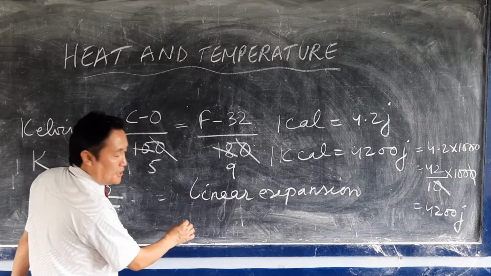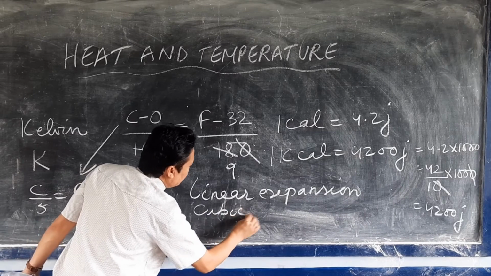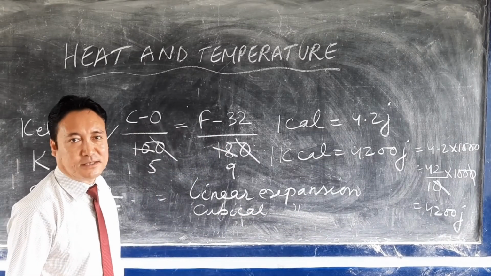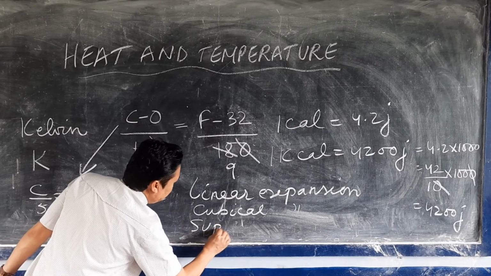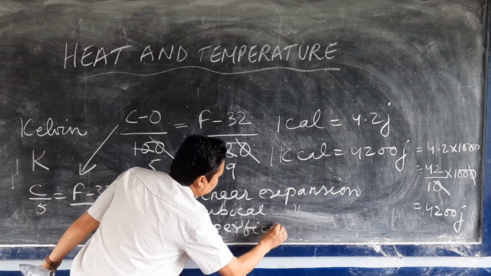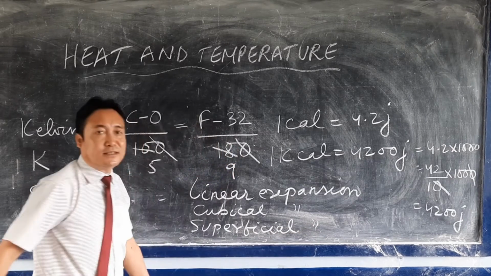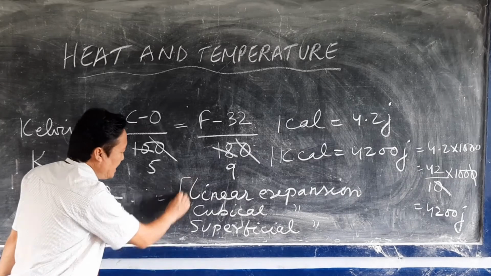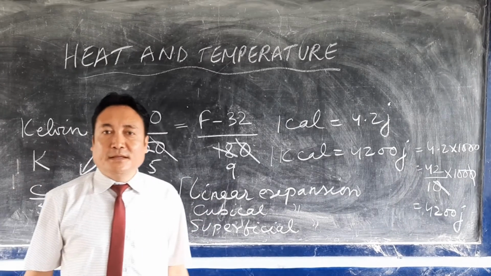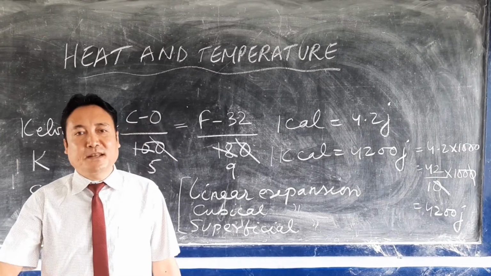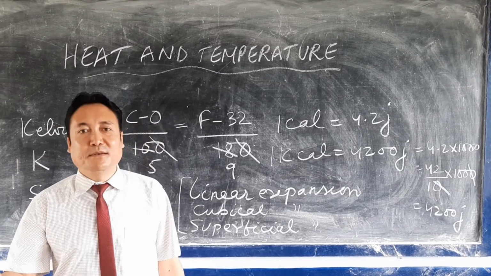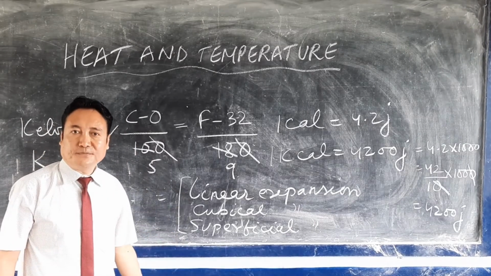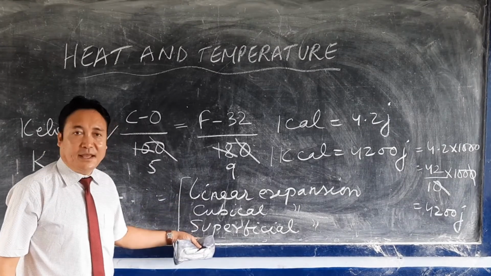Then the other one is cubical expansion. Expansion in volume is known as cubical expansion. Then the other one is superficial, S-U-P-E-R-F-I-C-I-A-L. Superficial expansion means increase in area. So when a solid is heated, it will expand in length, in volume, and in area.